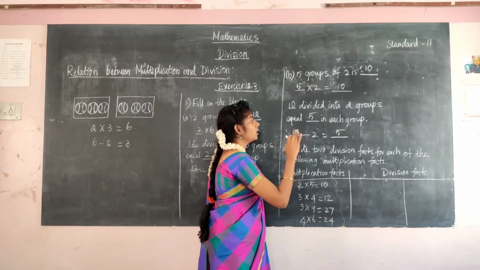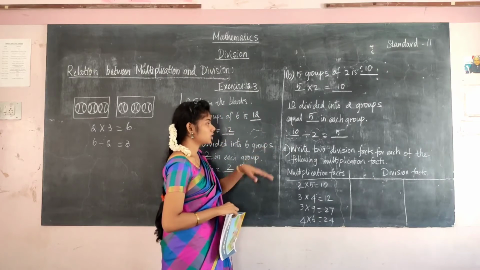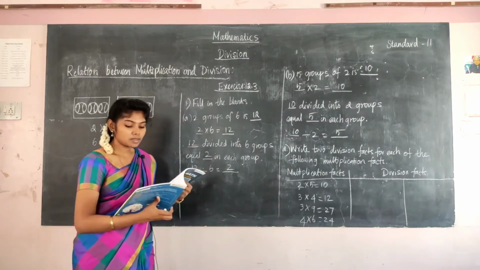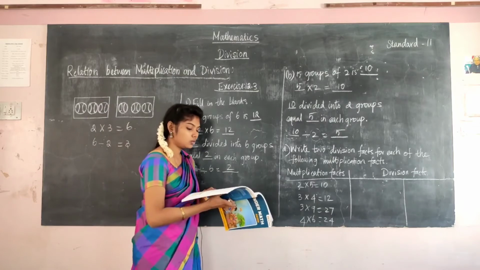So 10 divided by 2 means the answer will be 5. So this is the relation for these two things, and the remaining two problems, you are going to do the same procedure for those two problems also. So do C and D.